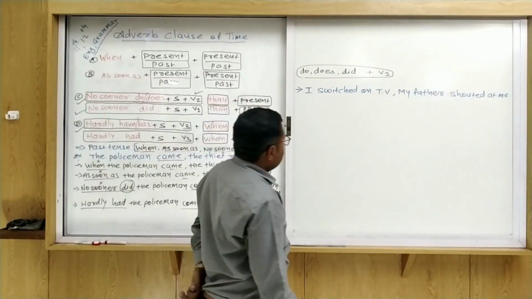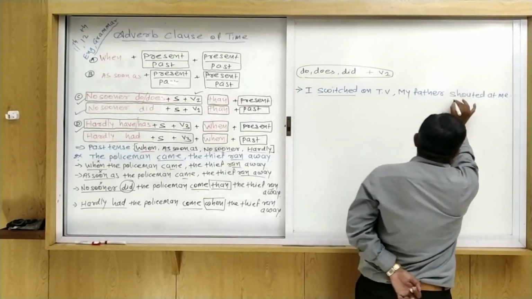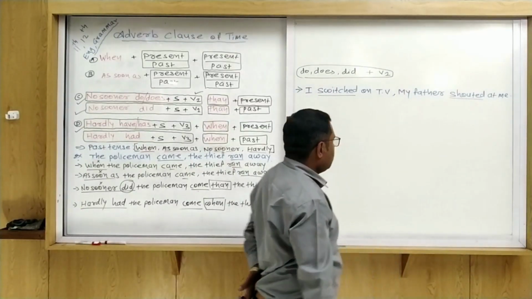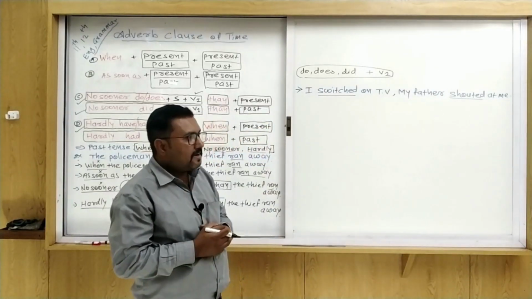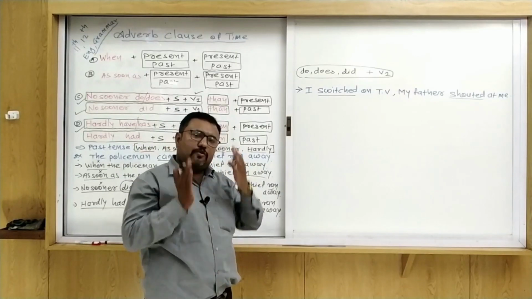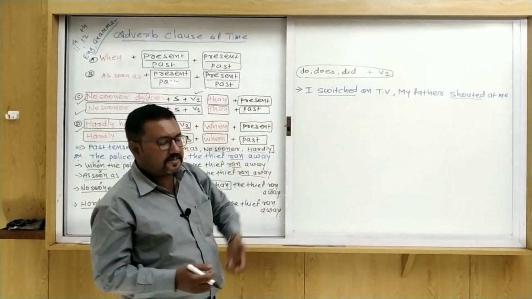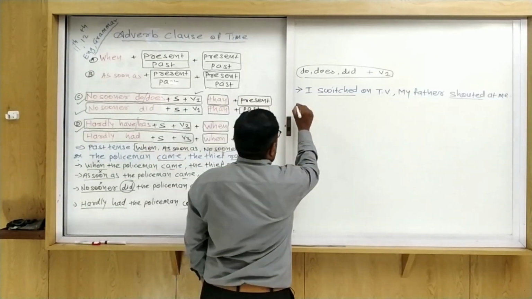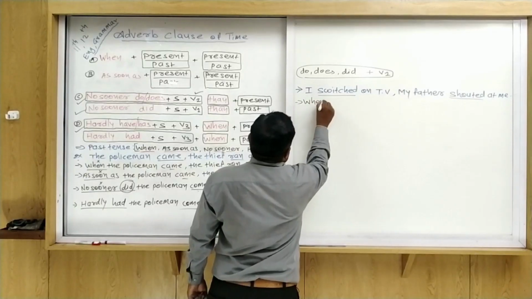See this: I switched on TV, my father shouted at me. It means when I switch on TV, my father shouted at me. The first action is over here. After that, another action immediately starts. So we use when here. How can we make the sentence?